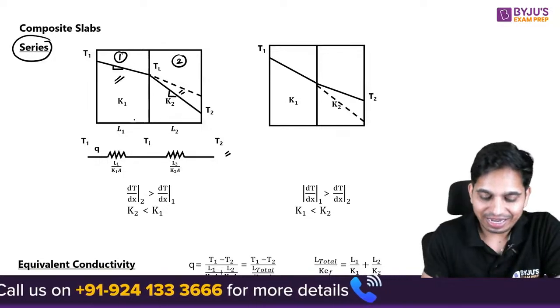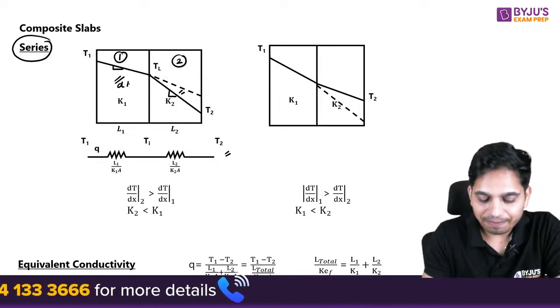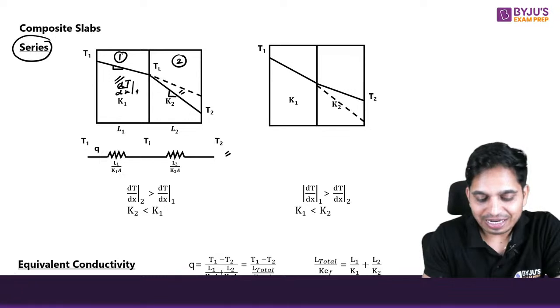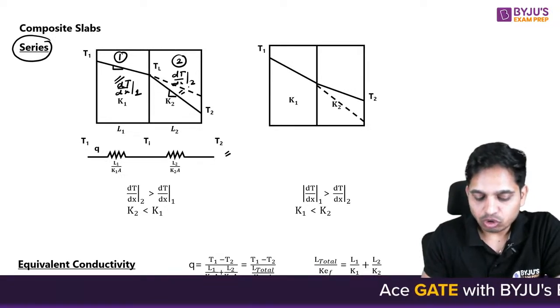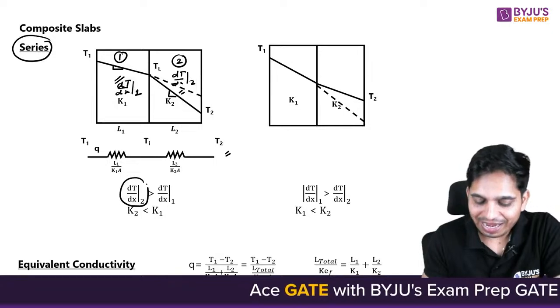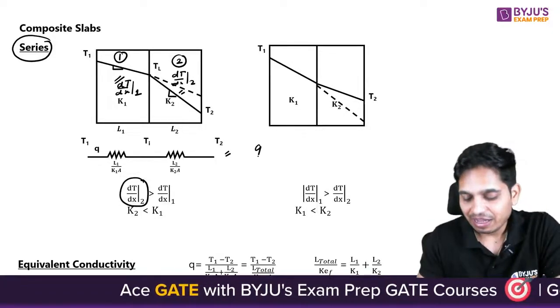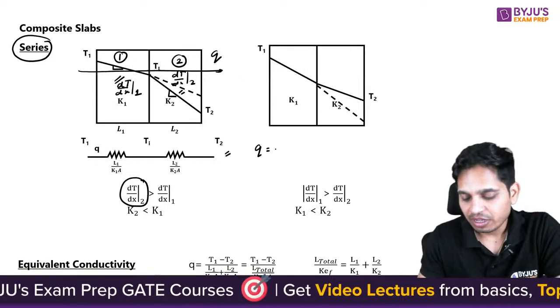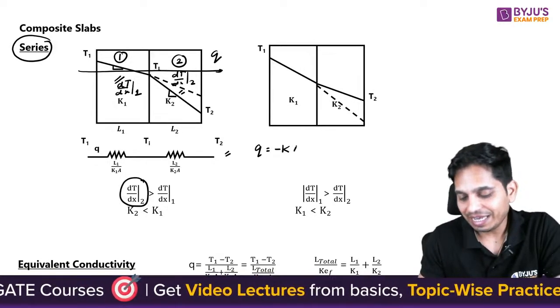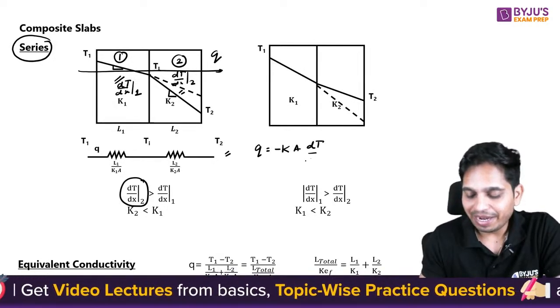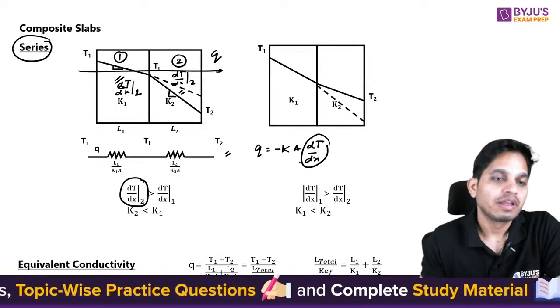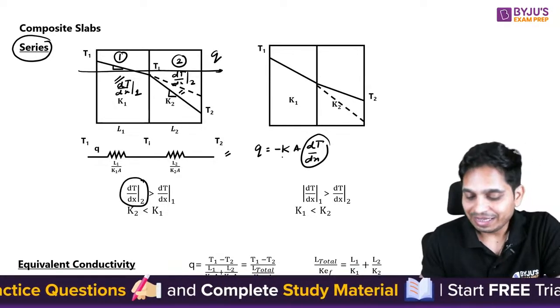As you can see here, dT/dx 1 is less than dT/dx 2. So this slope is higher, and the same heat transfer is happening here. Q = minus K A dT/dx. So if this is higher on the second slab, then this will be lower.